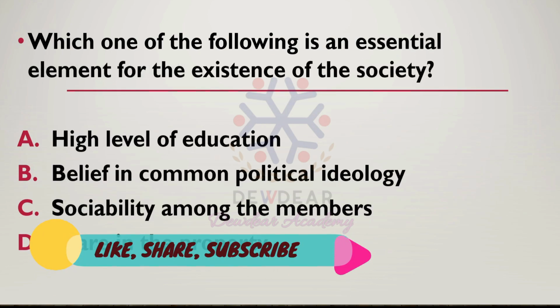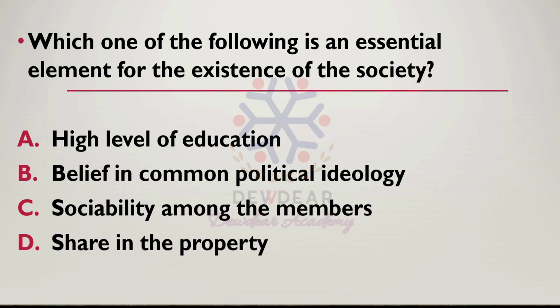Then the next question. Which one of the following is an essential element for the existence of the society? Options: high level of education, belief in common political ideology, sociability among the members, share in the property. High level of education, belief in common political ideology or share in the property are not considered the most important or essential element for the existence of the society.